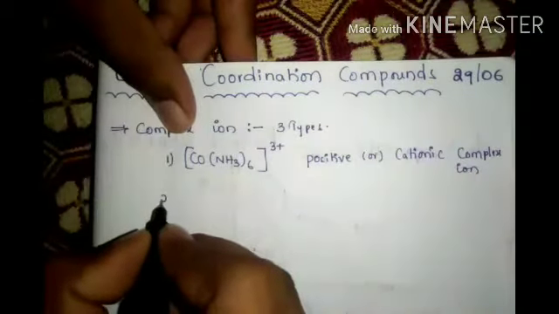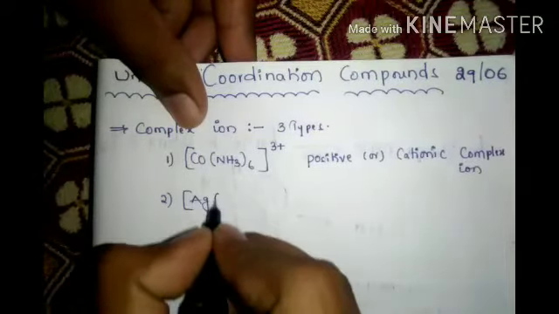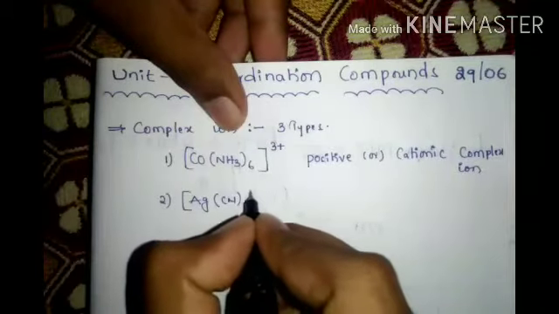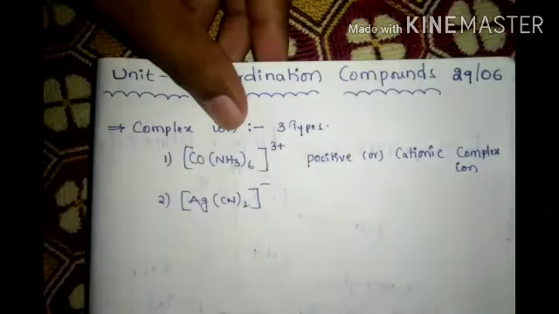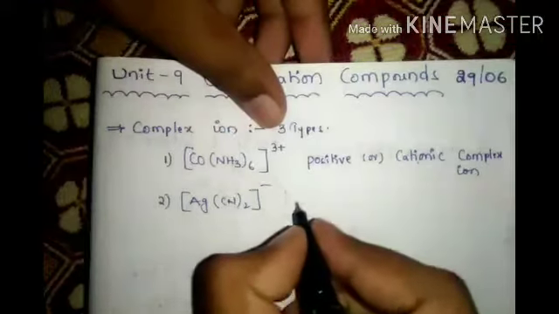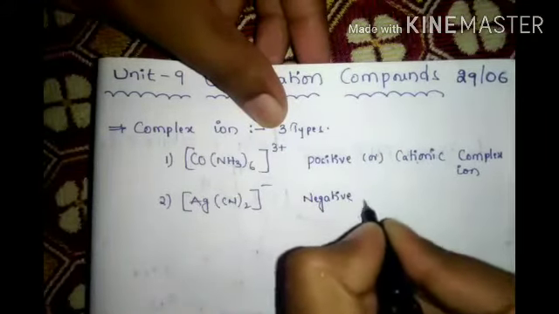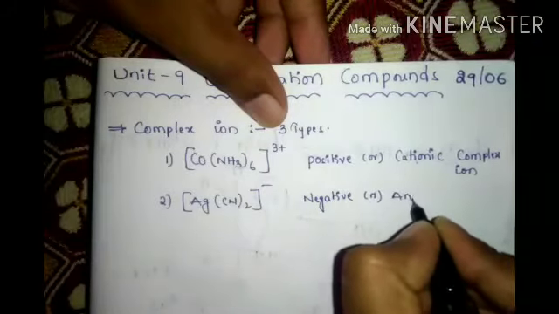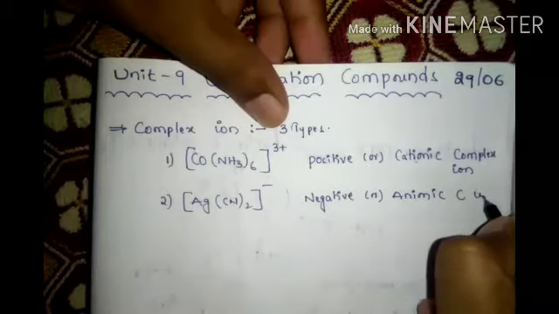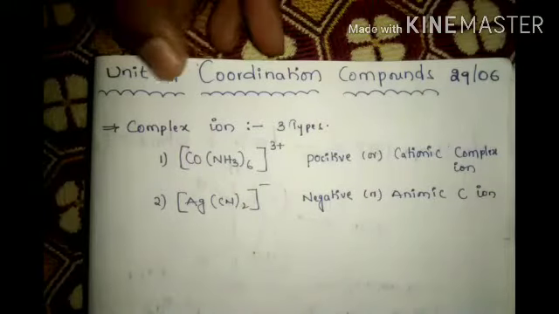Next, number 2, Ag(CN)2 minus, Fe(CN)6 4 minus. This also is there. This is negative or anionic complex ion. Anionic complex ion.